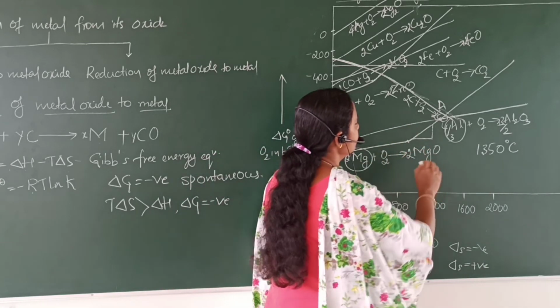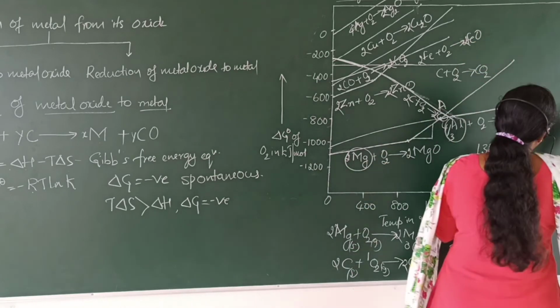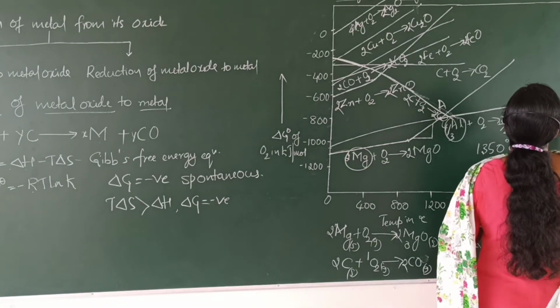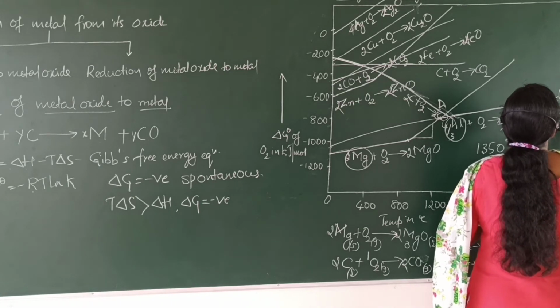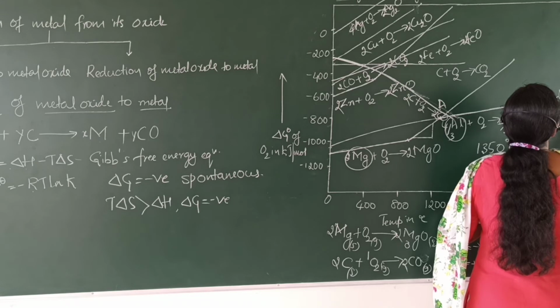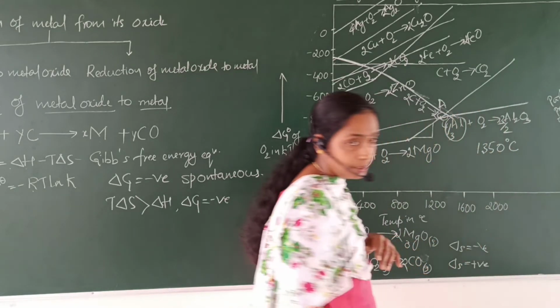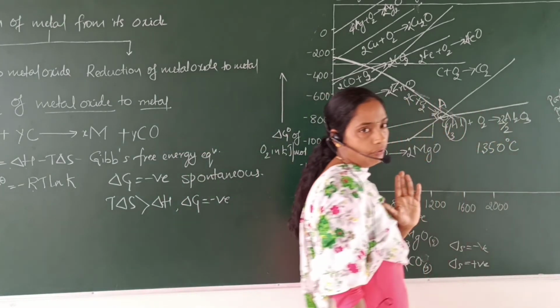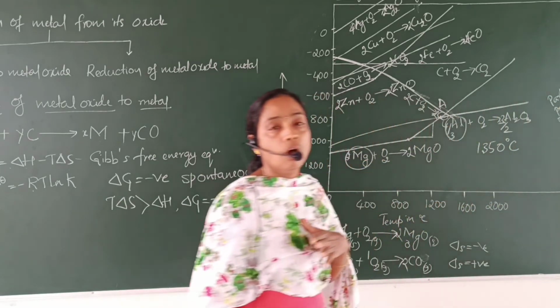And also this Ellingham diagram is drawn by using this box. This is because on the right side, partial pressure of oxygen is considered.